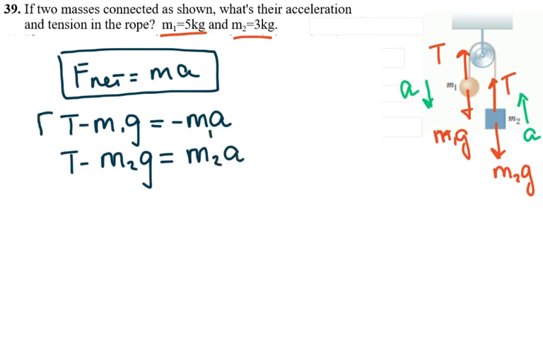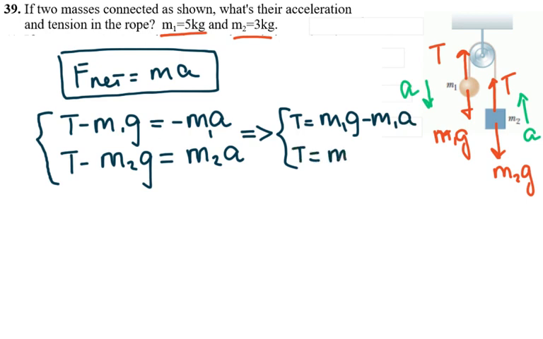I have a system of two equations, so I can solve both of them for T and then set them equal to each other. So I have T here is equal to m1g minus m1a, and T here is equal to m2g plus m2a. After I set these two equal to each other, tension is equal to tension. So I wrote an equation for each mass, and then I have a system of two equations with two unknowns.